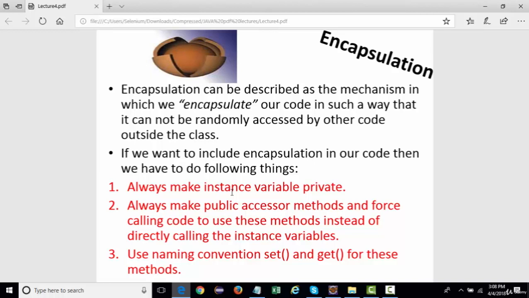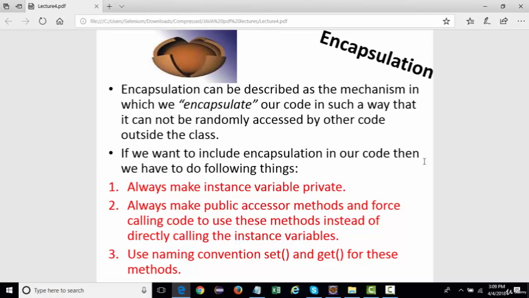We will use these methods to access the variables that we have made private. Then we set up naming conventions, set and get, also called setter and getter. These are not existing functionality, just naming conventions to access these private variables outside the class. To use encapsulation, we form up all these things.